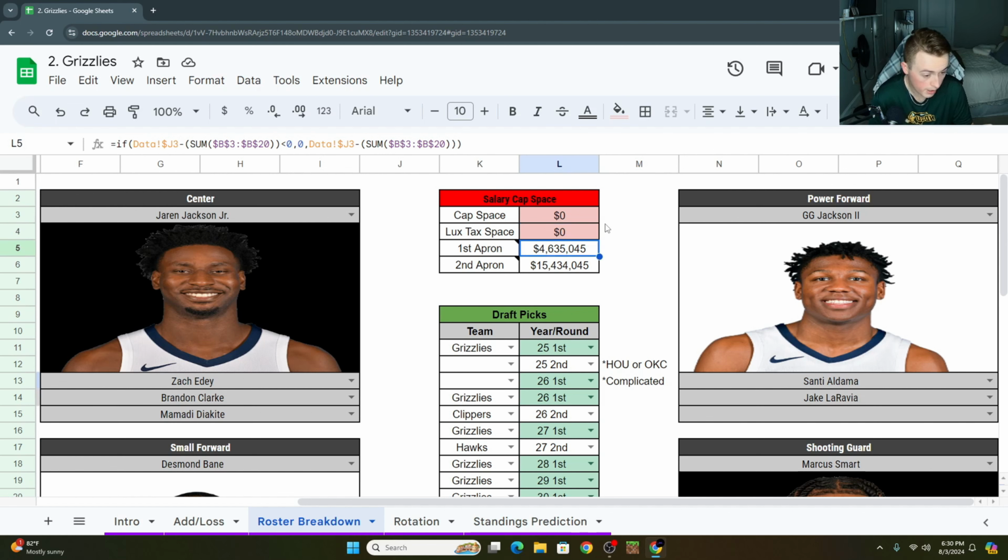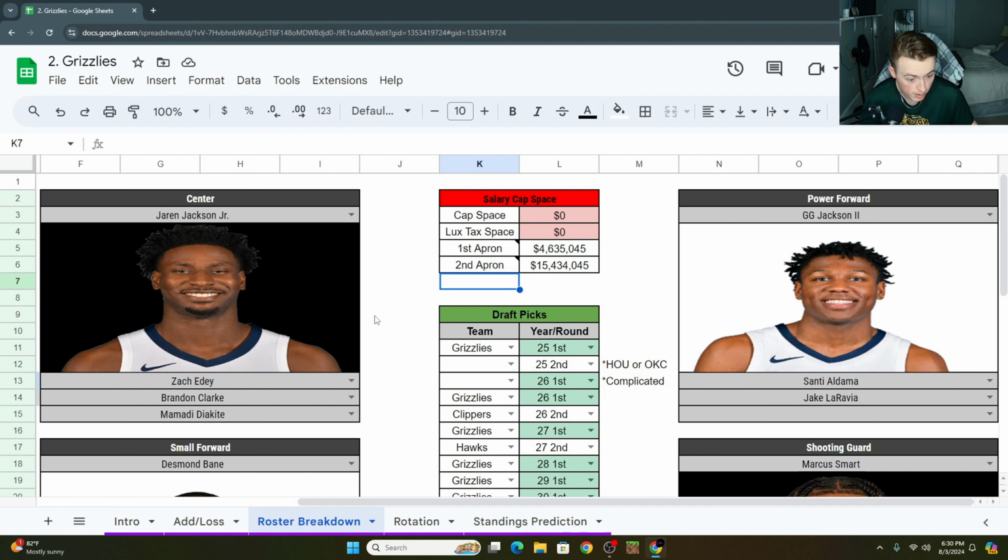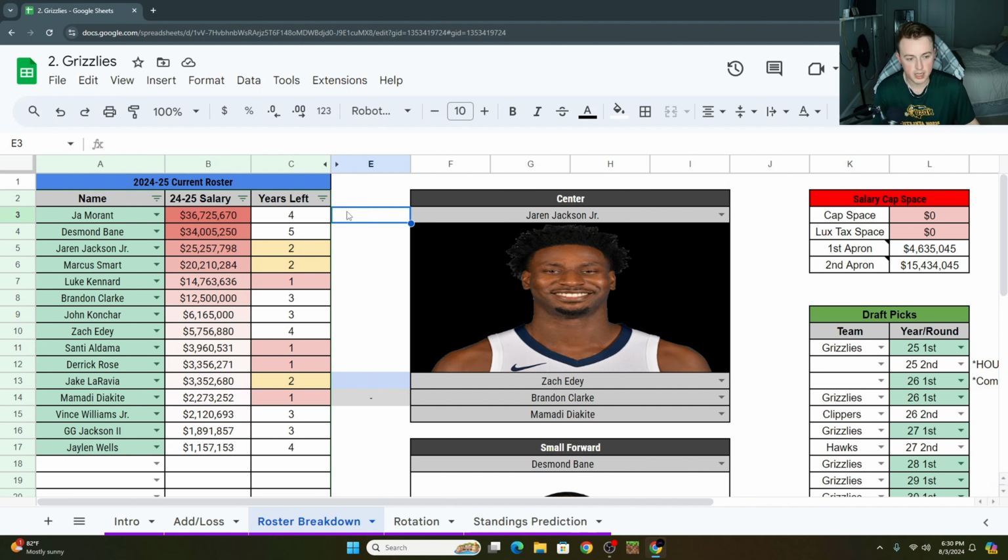So they're not going to bring in another big superstar right now, obviously, but it's not like one exists in free agency anyway. But they haven't hit the apron, which means they're still free to make certain amounts of moves, right? Now they could hit the apron with certain incentives or things like that, depending on how contracts are situated. But for the time being, they're not in the first apron, so they can make as many moves as they want. Let's take a look at the roster itself to see what's going on.